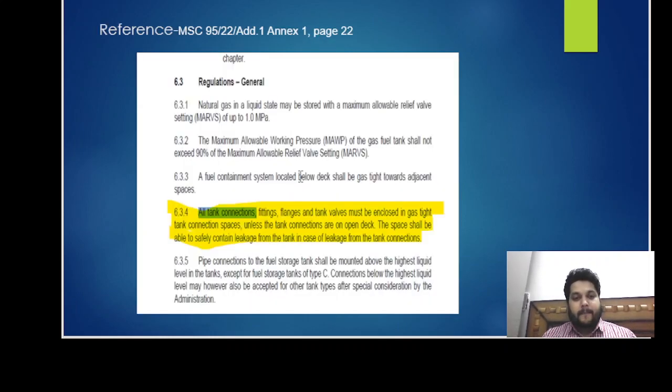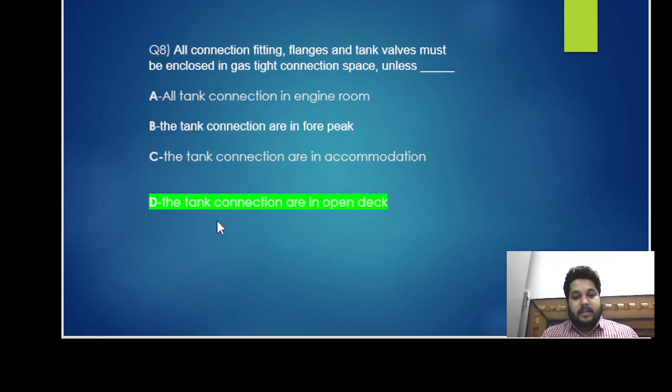Let's see. According to IGF Code 6.3.4, all tank connections, fittings, flanges on a tank wall must be enclosed in a gas tight connection space unless the tank connections are on open deck. The space shall be able to safely contain leakage from the tank connection. So this is the right answer: the tank connections are on open deck.